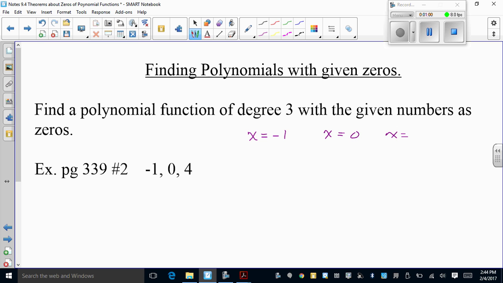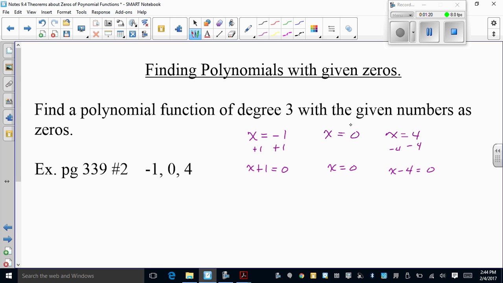But what I need is each of these equal to 0, so I'll add 1, add 1. So now I have x plus 1 equals 0. This is already equal to 0. And if I subtract 4 on both sides here, I have x minus 4 equals 0.